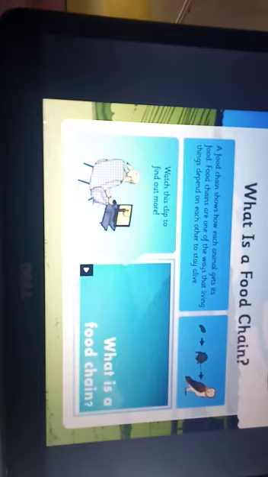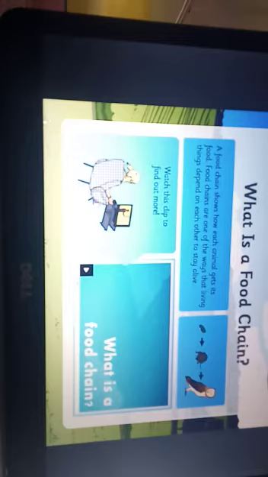From here, let us reach our basic motive of the day. What is a food chain? A food chain shows how each animal gets its food, and food chains are one of the ways that living things depend on each other to stay alive. Here, for example, is shown a worm or some grass that may be eaten by a rat, and the rat is eaten further by an owl. That is forming a chain. This is called a food chain. So, what is a food chain? A food chain is basically which animal is eaten by whom in nature.